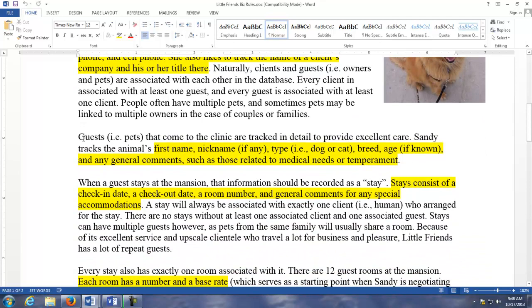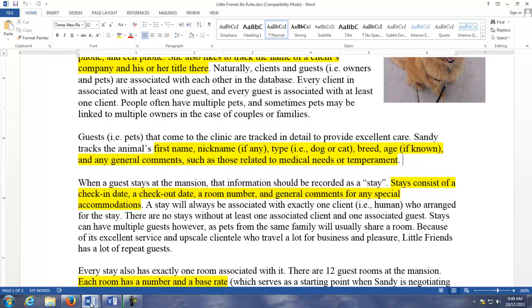So I'm going to zero in on this paragraph here, and we're talking about the guests, which are the pets, the animals that stay at the B&B. And we're told that the owner, Sandy, wants to track the animal's first name, the nickname, if any, the type of animal that it is, a dog or a cat, the breed, the age, if known, and then any general comments, like if they have medical needs or need some kind of special care. So that's what we're going to do. We'll just focus on this entity, and once we get the pattern down, you'll be able to do the rest of them if needed.